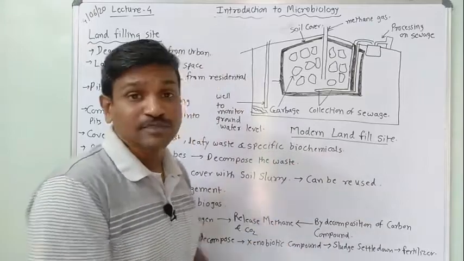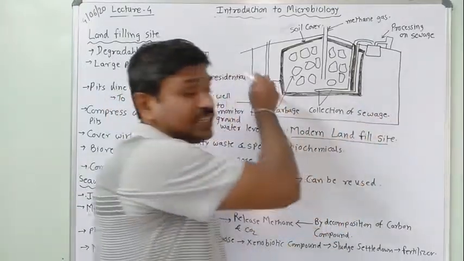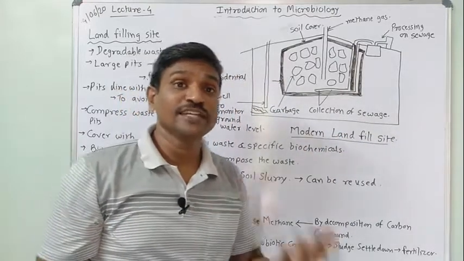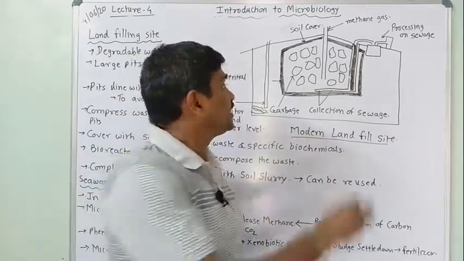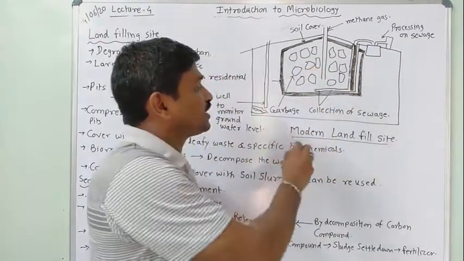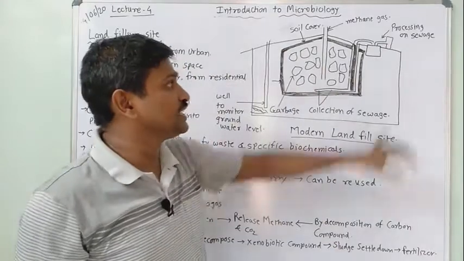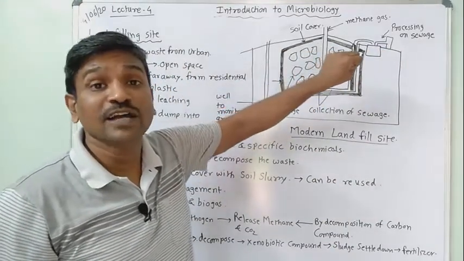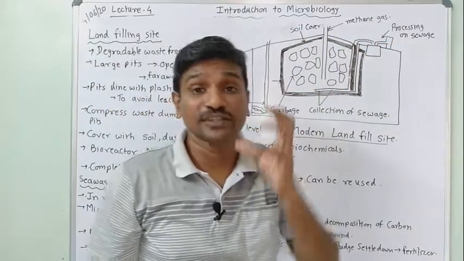Again I am explaining, if we are preparing one pit in the open surface, then it is covered with plastic, so leaching and soil erosion can be avoided. Then along with that we are preparing a slurry of garbage, compressed garbage, and the sewage which has been collected, and this sewage then further reacts with the bioreactor, that is nothing but we are utilizing microbes.